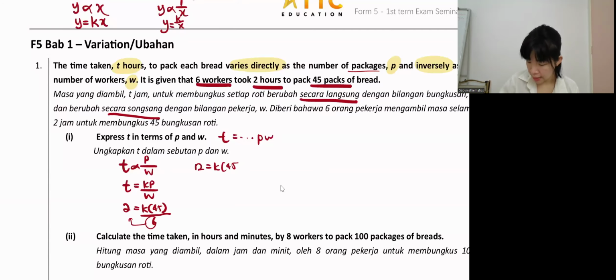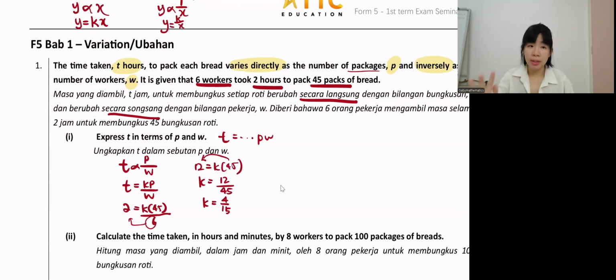So at the end, K equals to how much? Bring this 45 over, 12 over 45. Now simplify it. 45 bring over becomes divide, so the 45 should be at the bottom. So 12 over 45. The answer K is 4 over 15. Now guys, usually the K we will leave it as fraction, pecahan. Don't write decimal. So always fraction. Now K is 4 over 15.